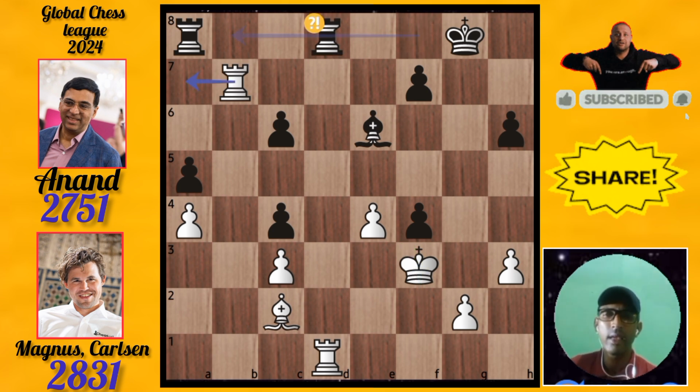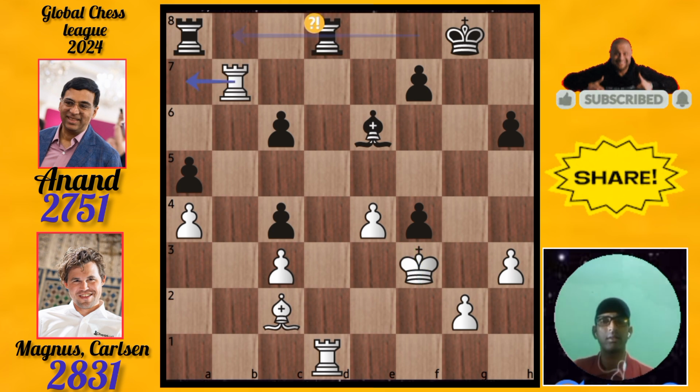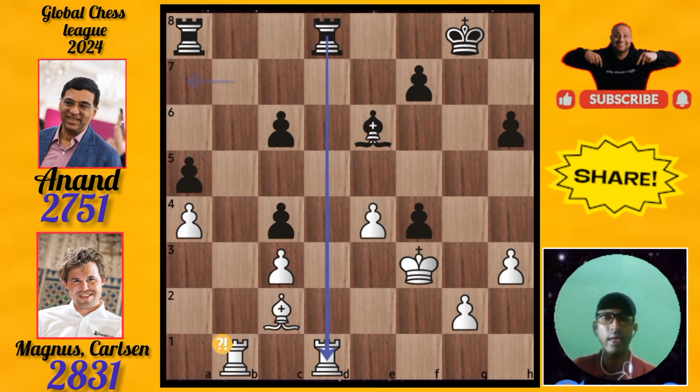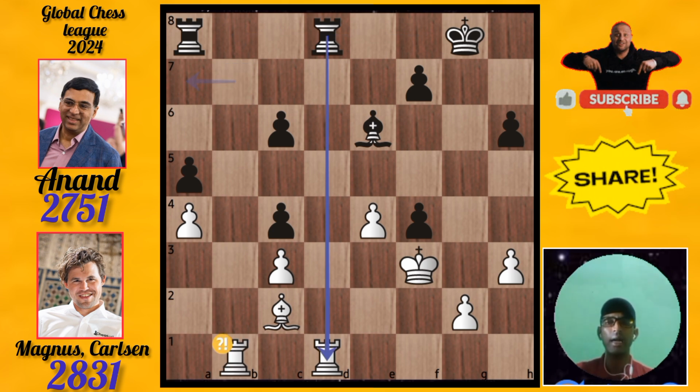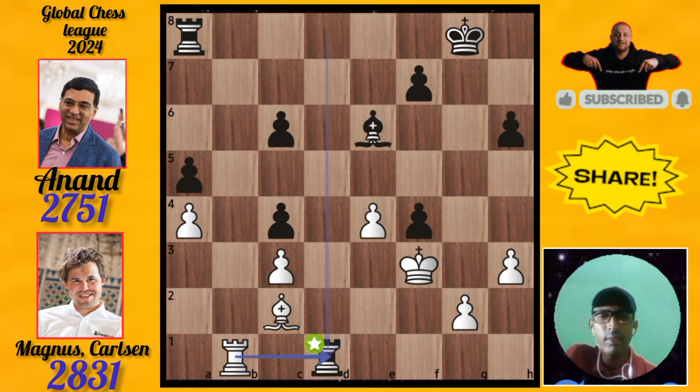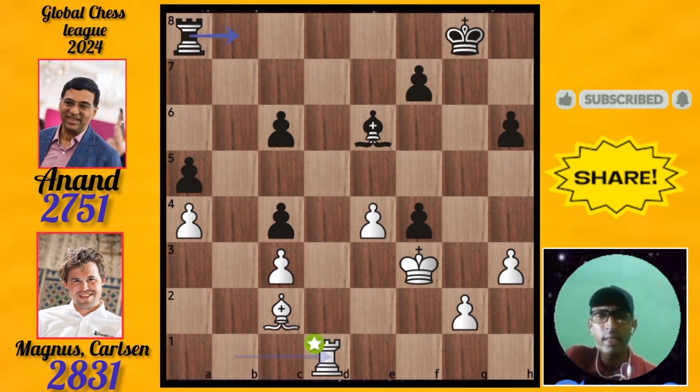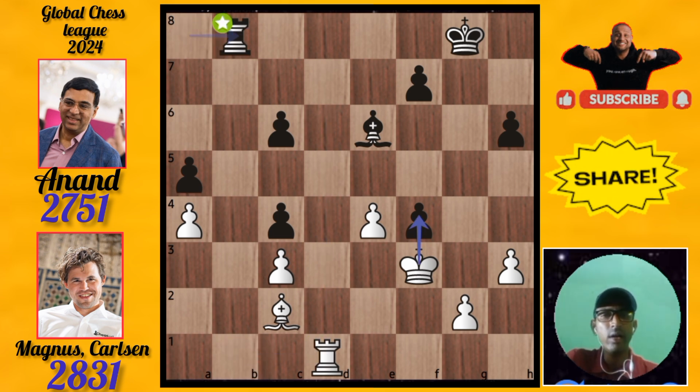We will see. He played his rook to fd8. Now he takes the rook back to b1, Magnus Carlsen. Then Viswanathan Anand takes the rook with the rook. Then rook takes the rook. Then the rook comes here to b8.